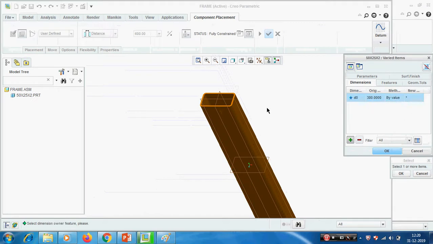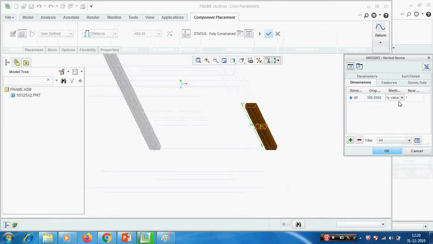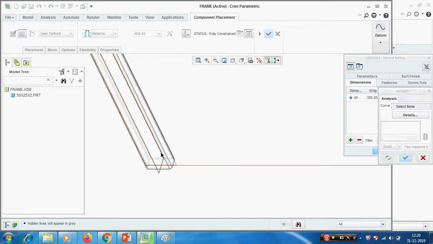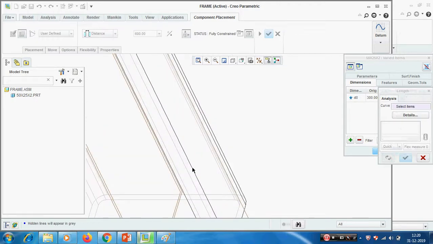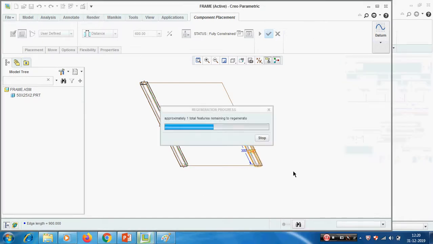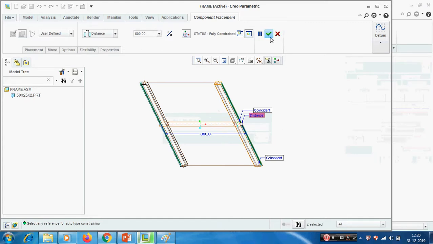Here instead of by value we can select the curve length, go to hidden. We have selected the curve length, select any one edge of this one. Okay, now based on the curve length this height will vary. Okay, give OK.